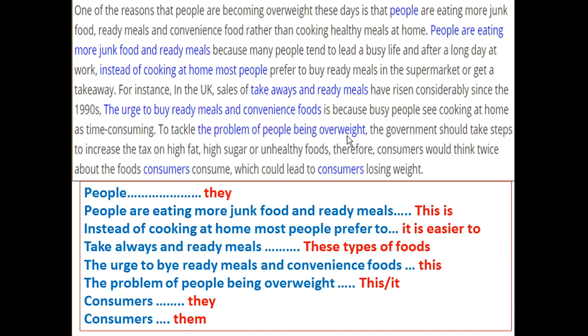To tackle the problem of people being overweight, we can simply say to tackle this or to tackle it, the government should take steps to increase the tax on high fat, high sugar, or unhealthy foods. Therefore, consumers should think twice about the food consumers consume. So, consumers would think twice about the food they consume, right? Which could lead to consumers losing weight, which could lead to them losing weight, right? Or we can also say, which could lead them to lose weight.